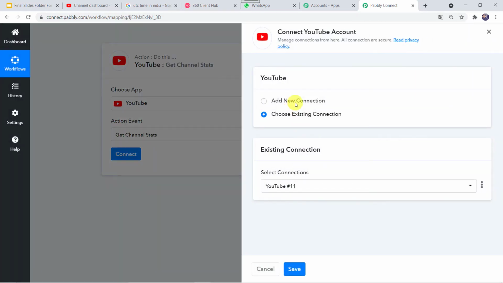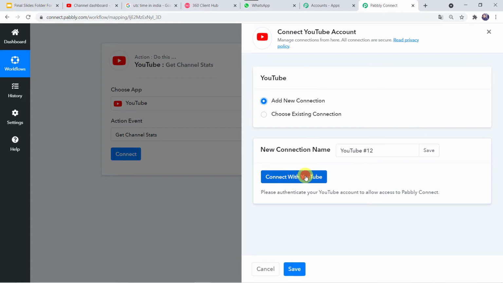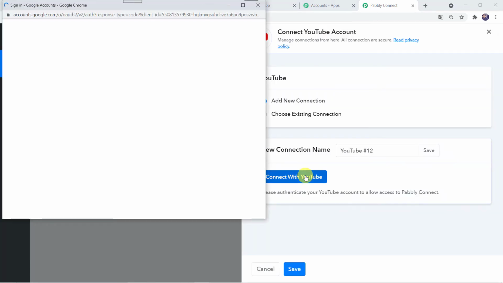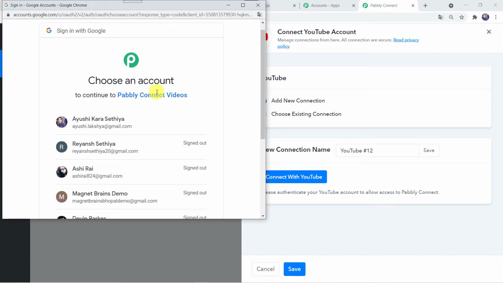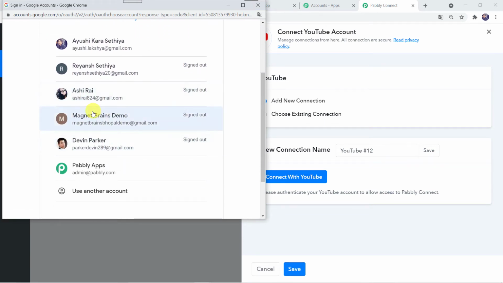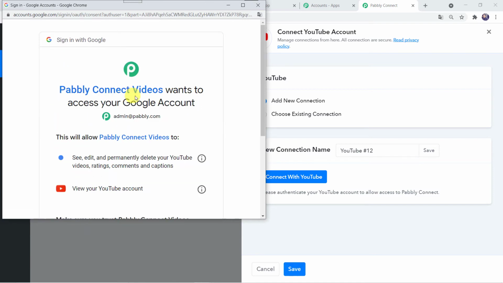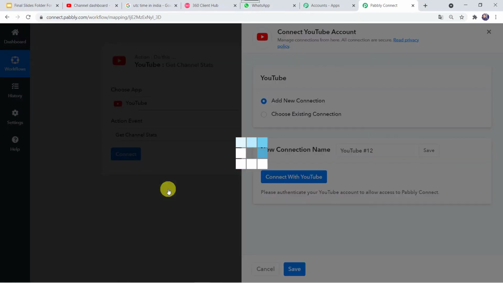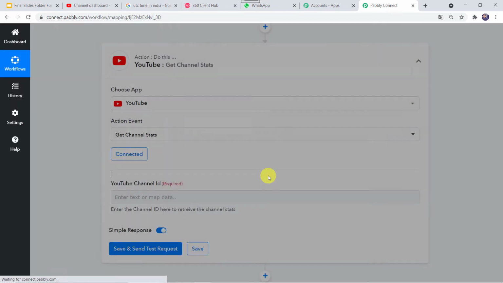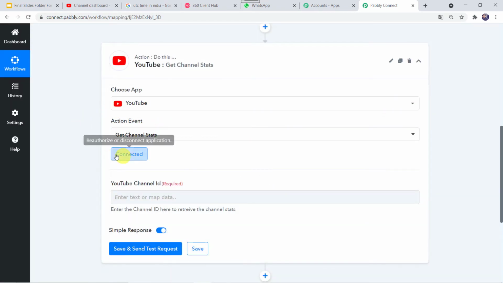Here we have to click on add new connection and connect with YouTube. Now here we have to choose an account, in which account we have created our YouTube account. So I'll just choose the account from here. Here again it wants the access, Pabbly Connect Videos wants to access your Google account. Okay, I'll just click on continue and give away the access as the data is 100% safe with Pabbly Connect. Authorization successful. Okay, and now YouTube account is connected to Pabbly Connect.